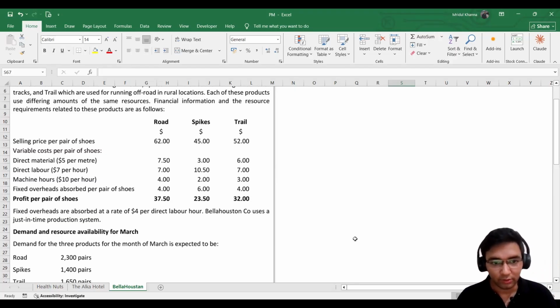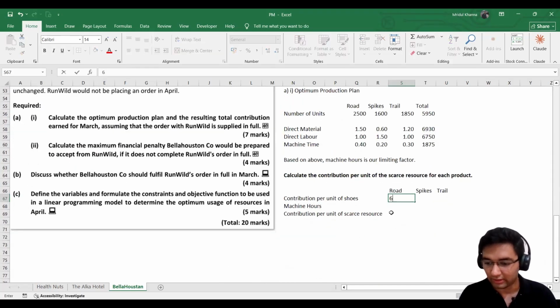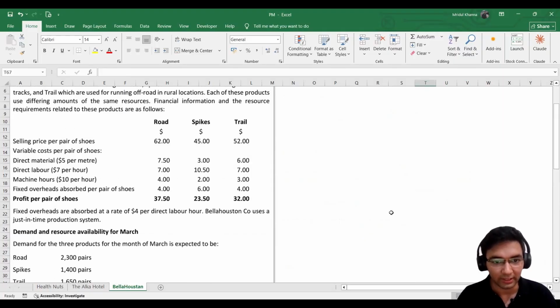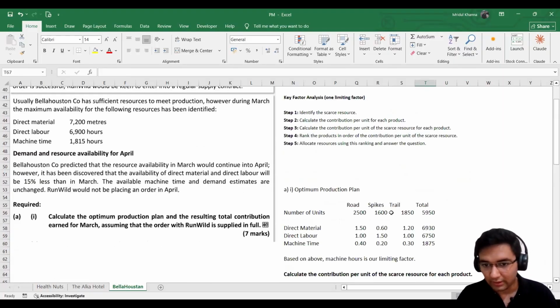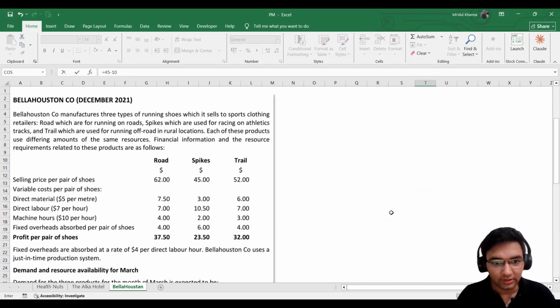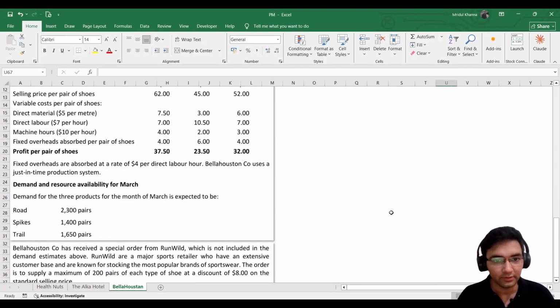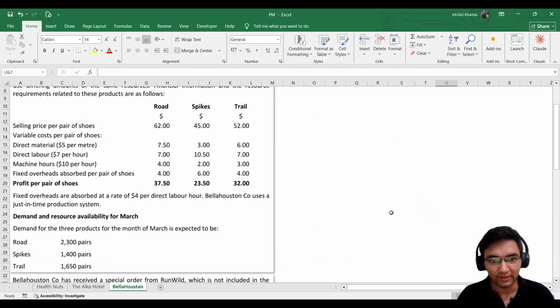So 62 minus 7.5 minus 7 minus 4. We have contribution for this. Then we have 45, 3, 10.5. 45 minus 10.5 minus 3 minus 2, we have 29.5. And lastly, we have 52,673.